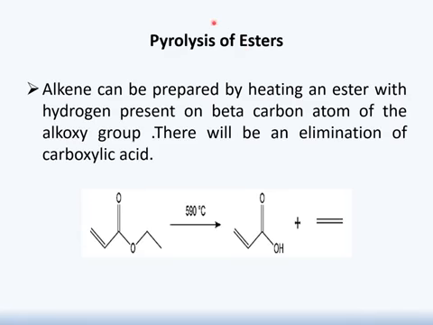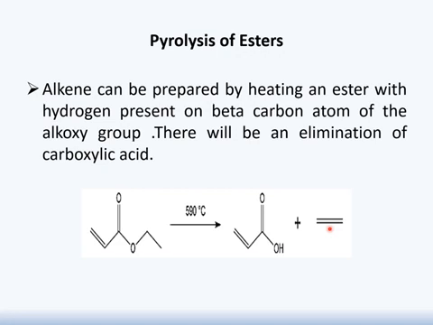Next reaction for the synthesis of alkene is pyrolysis of ester. Only those esters can be used as reactant in this kind of reaction which have hydrogen present on the beta carbon atom of the alkoxy group. If this condition is not fulfilled, then that kind of ester cannot be used. In addition to this reactant, you have to give it a temperature of 500 to 590 degrees centigrade, and in the presence of this condition, there will be a production or synthesis of alkene, which is the required product.